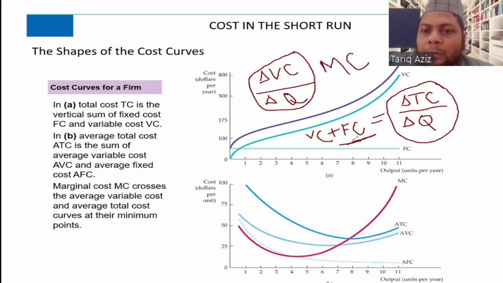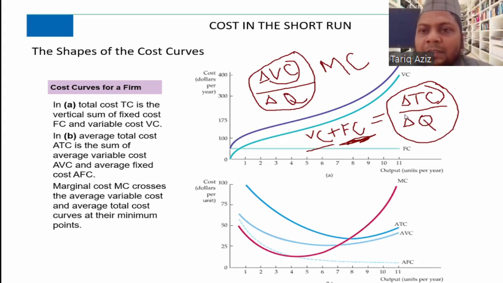Fixed cost, this component will always remain unchanged. So the change will occur only in the variable cost. So whether we look at the change in the total cost or we look at the change in the variable cost, it will give us the same figure.